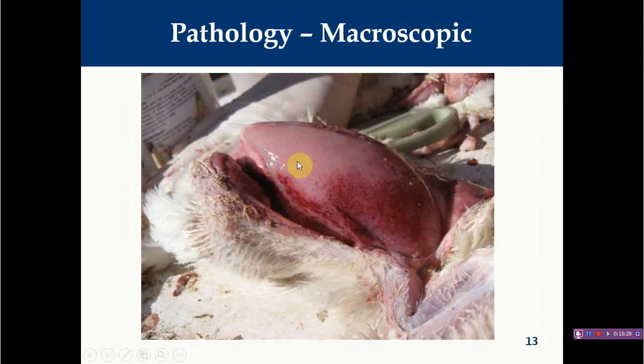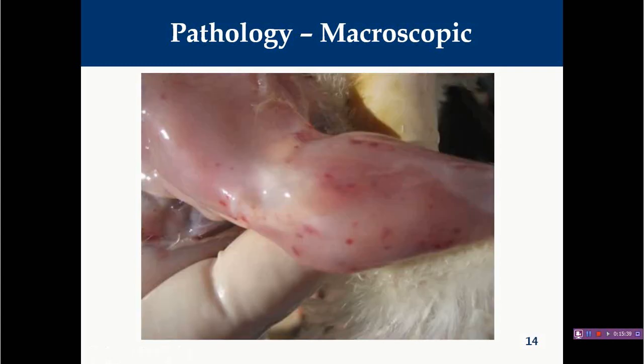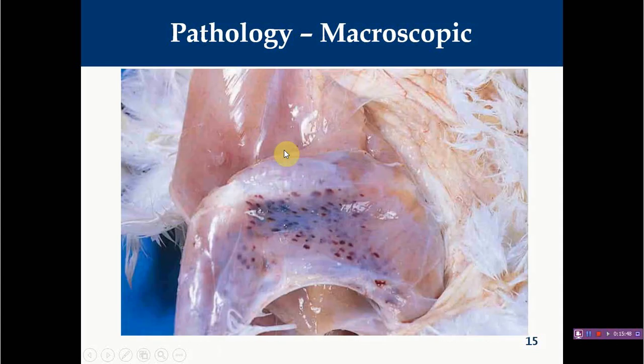Here you can see these are breast muscles, and you will find severe hemorrhages, multifocal to coalescing, that involve a major part of these muscles. Here you can see again the thigh showing hemorrhages. Again here also you will find multifocal hemorrhages.